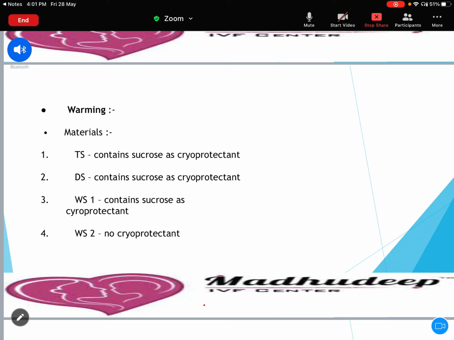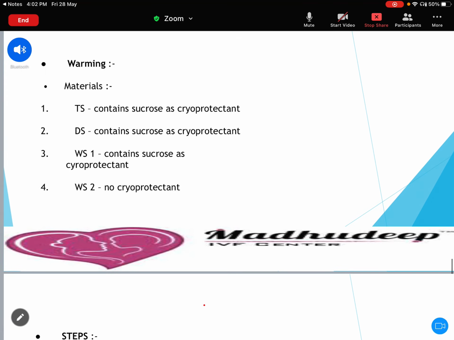Thawing. How to do thawing? Thawing means coming back to normal, or the warming of the embryos or the oocyte. For that I usually use Kitazato, so I am telling about the whole procedure of Kitazato, because as I told you, there is always a little difference between different companies. In Kitazato they have TS, DS, WS1 and WS2. Four solutions are there. TS, DS and WS1 contain sucrose as a cryoprotectant, and WS2 is just a washing media.